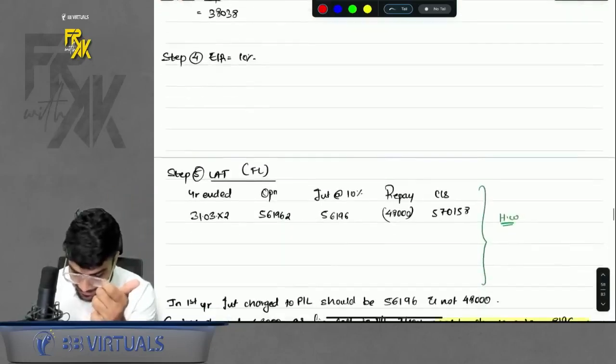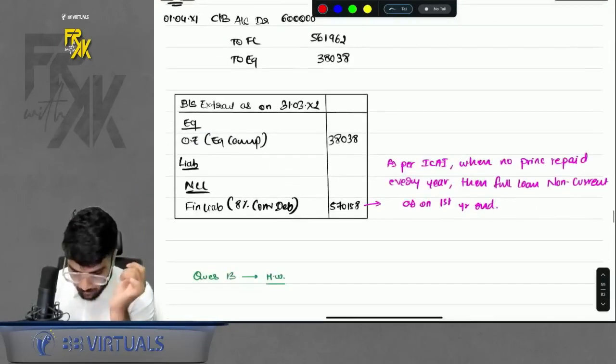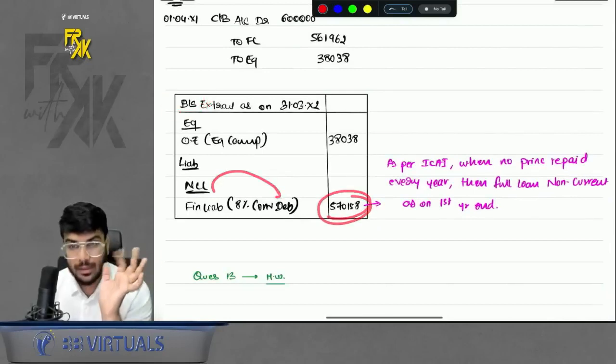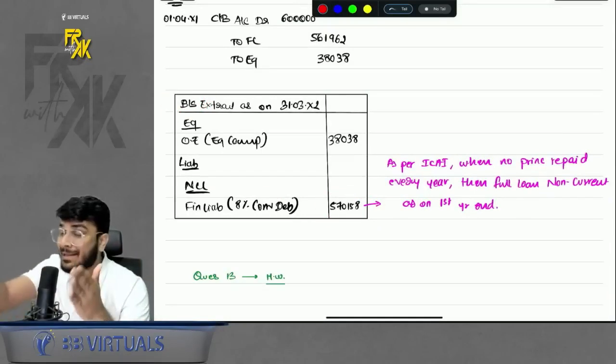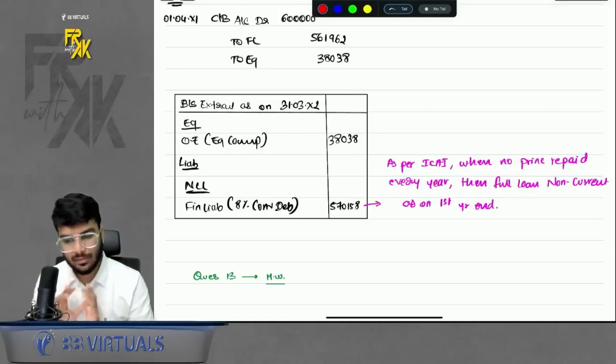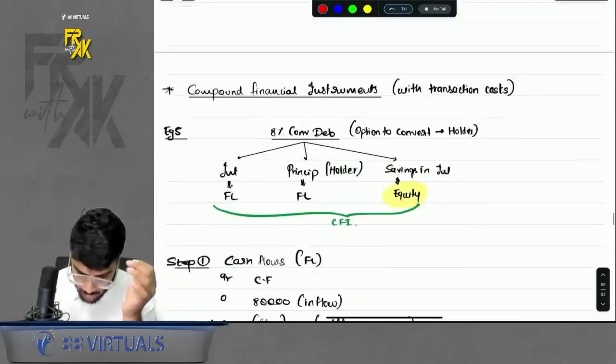So if they ask the balance sheet extract for you, whole amount will be shown only under non-current. As I said, do you remember, if the principal is not getting repaid, whole non-current? Do remember that part. Okay.